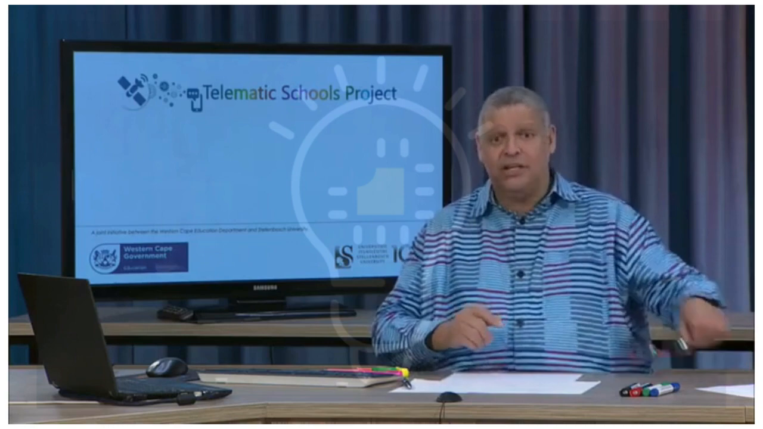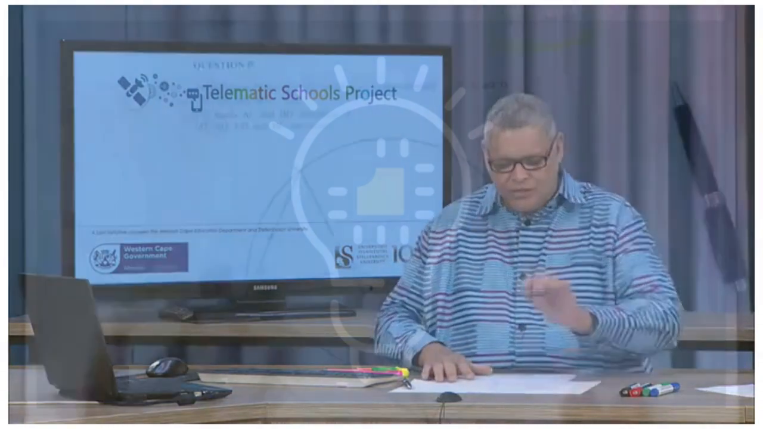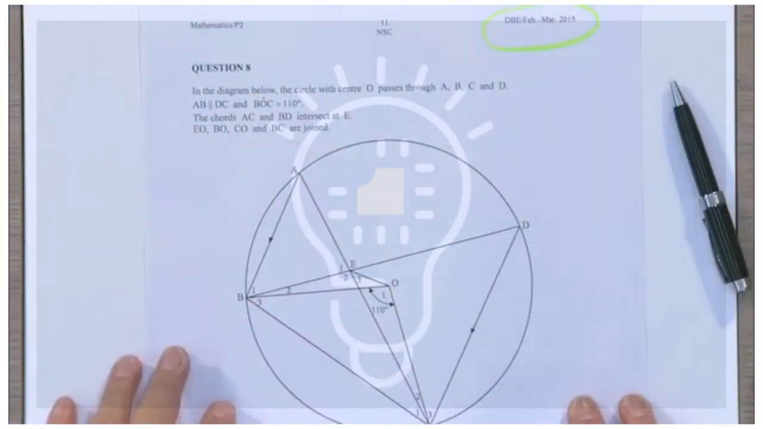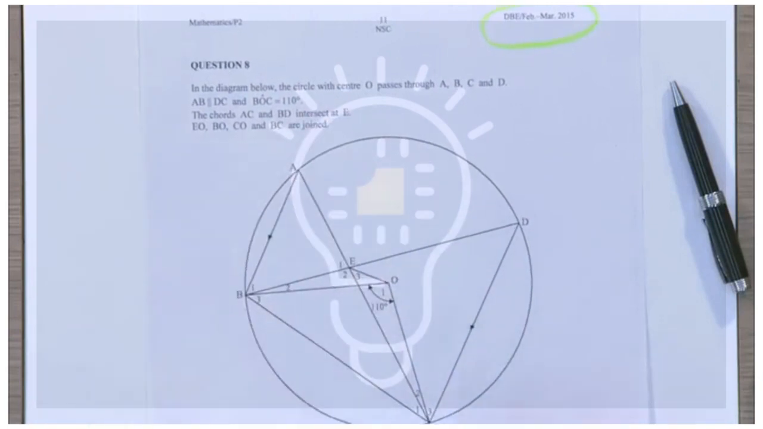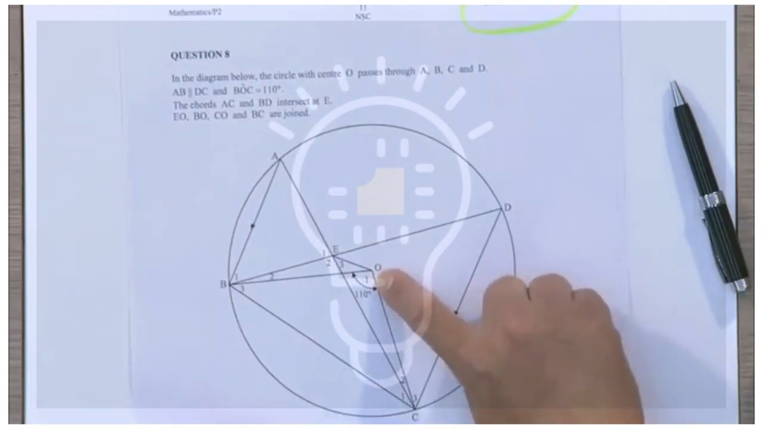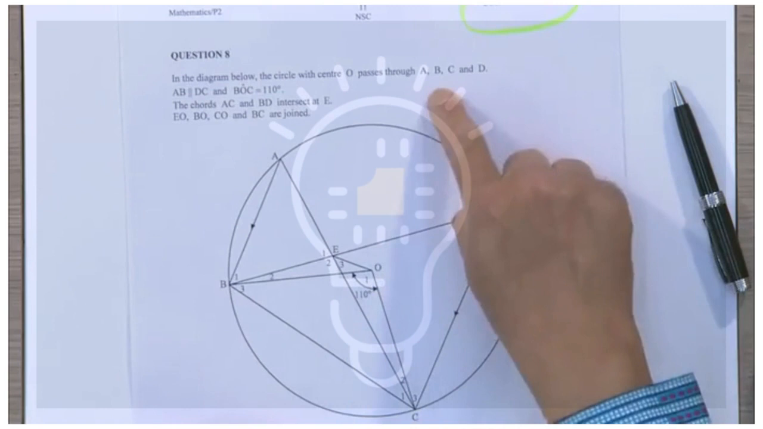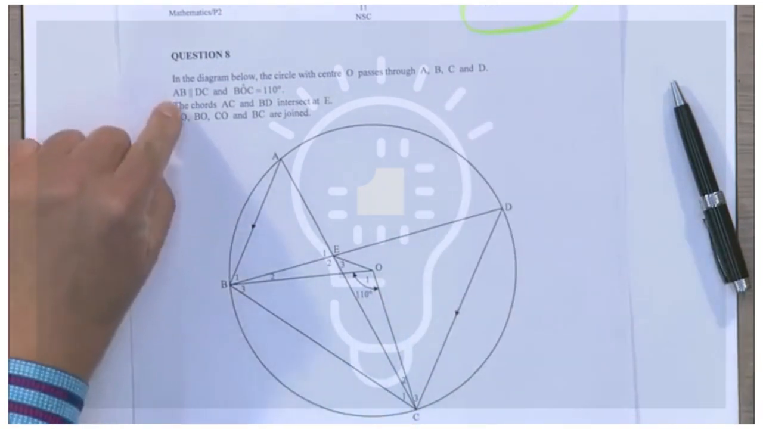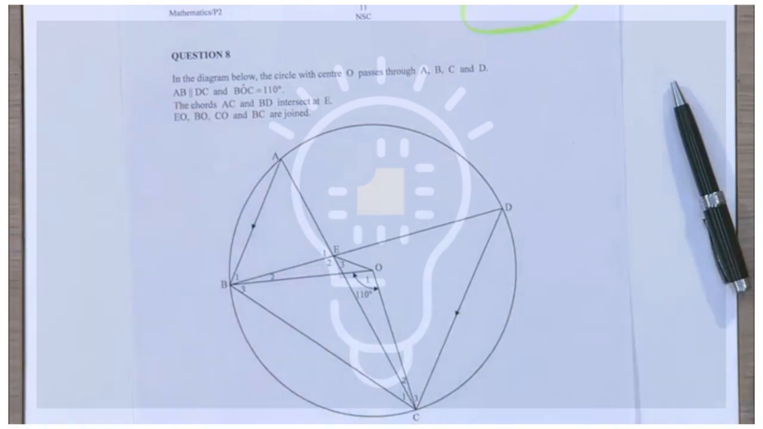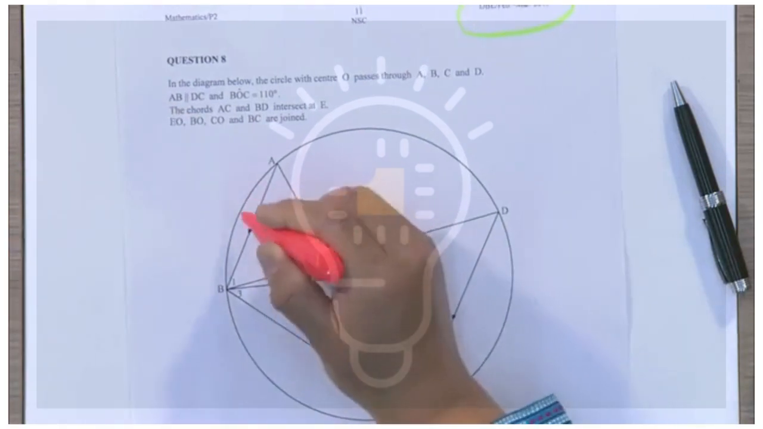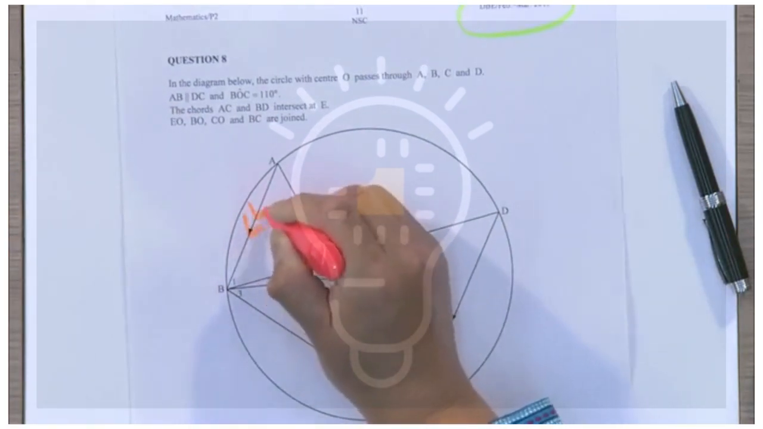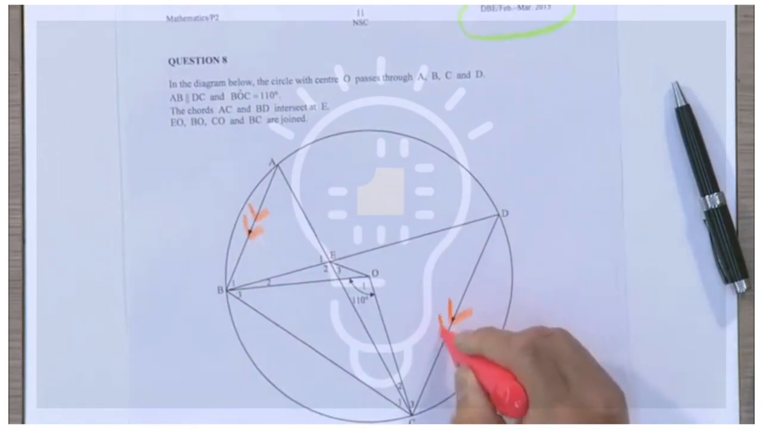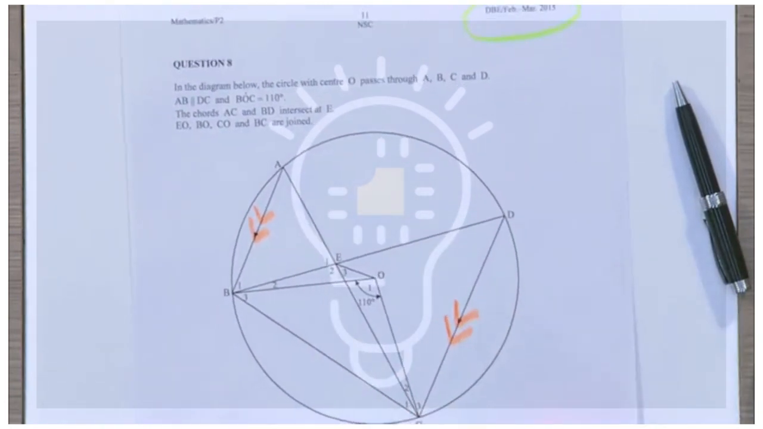Coming back to this question, let's explore. The question says, in the diagram below, the circle with center O, so there's the center right here, passes through A, B, C, and D. They tell us that AB is parallel to DC. So what I find very good is to mark my parallel lines. They've done it, but let me put it in a color so that I can see these are parallel lines.